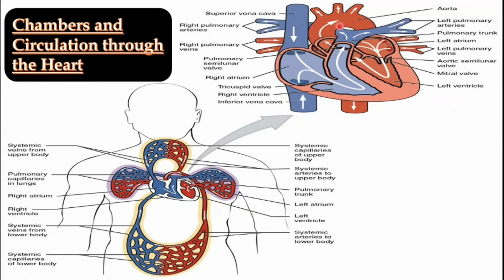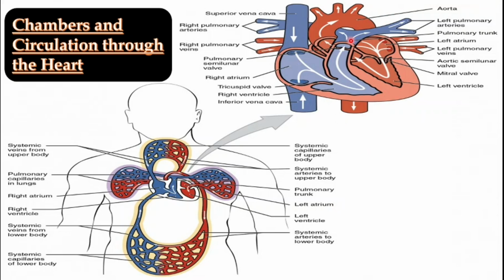And when the blood comes out from the heart, from the aorta, this oxygen-rich blood goes into the arteries, and from the arteries it goes into the arterioles and into the capillaries where the gas exchange takes place. The blood releases the oxygen, and the oxygen goes into the tissues, and then the blood again becomes deoxygenated. This deoxygenated blood comes back to the heart by the veins, and this cycle repeats again and again until the person lives.